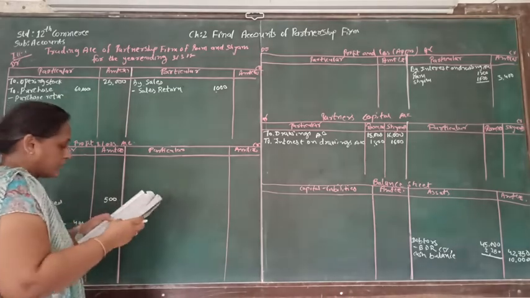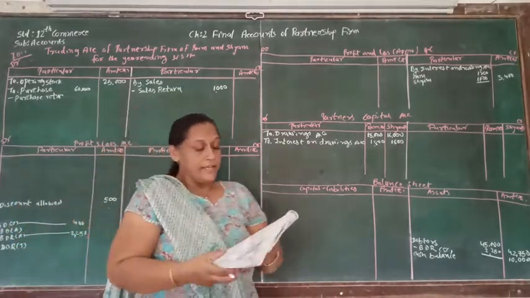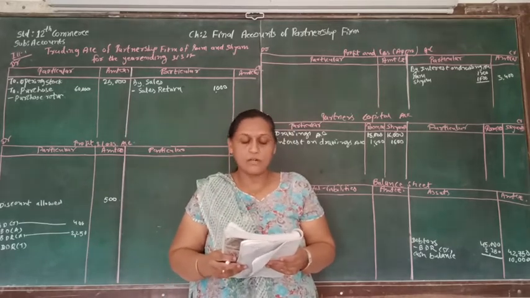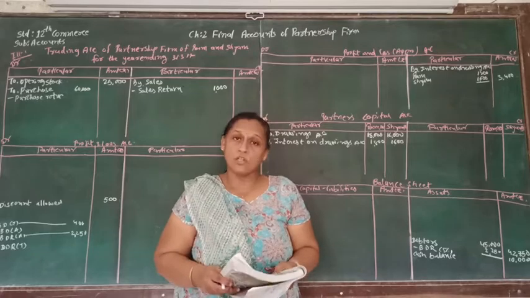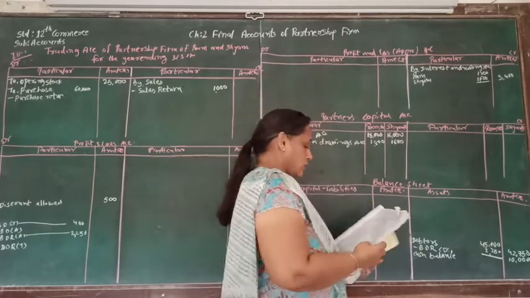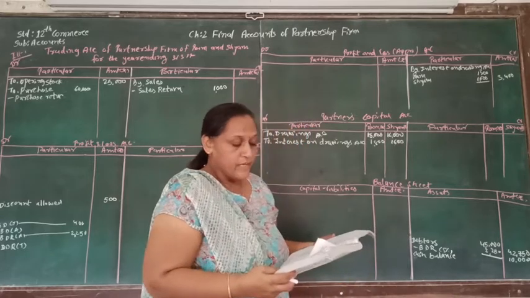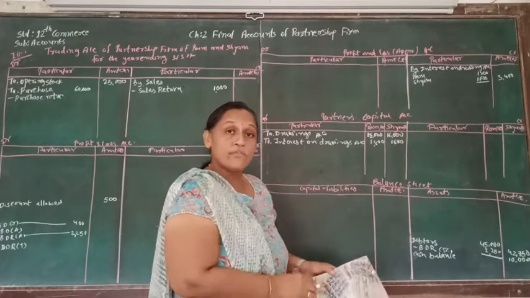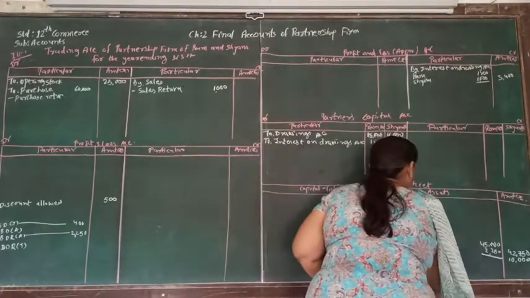And then the other thing is a machine. Here machine is given to us, and then next is a depreciation on machine. So we have to make the total of that, and then we have to find out the depreciation on that. So we have to make the total of 18,250 and 1,750. That is the amount of the machine.